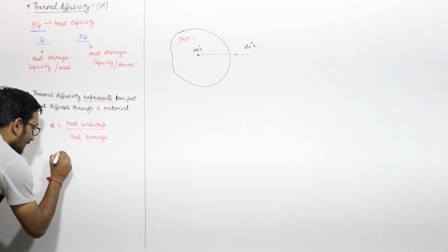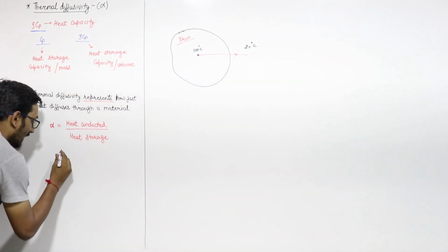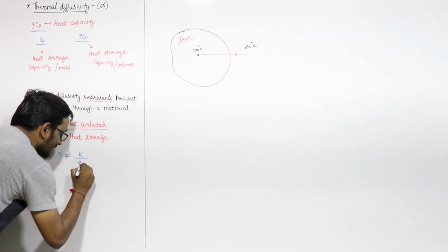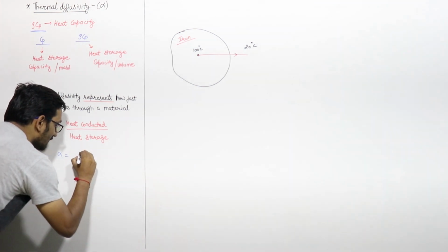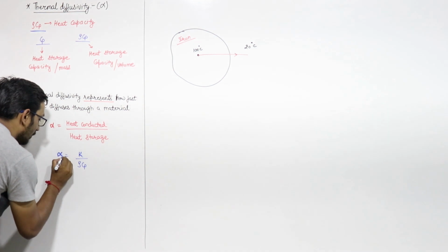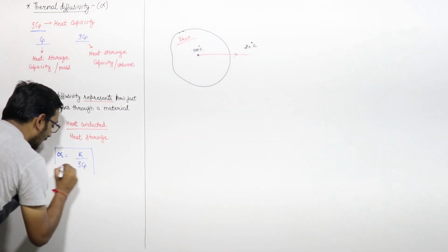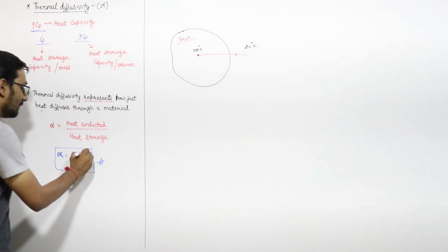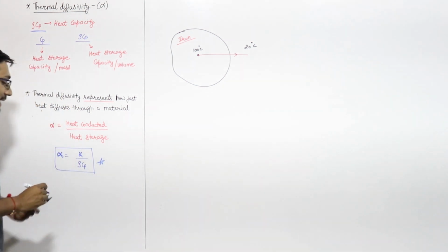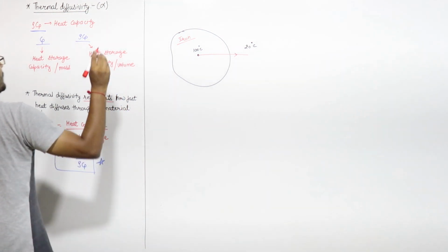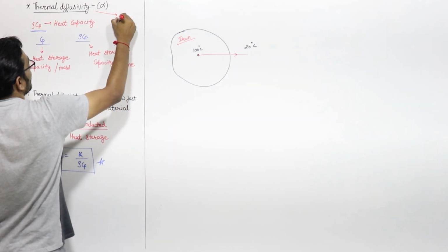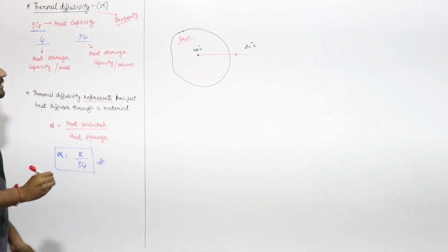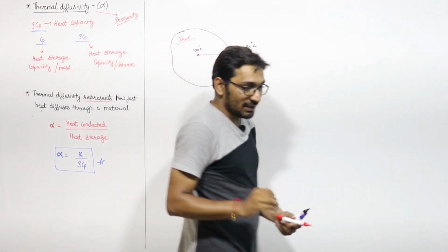So if I write it down, alpha will be equal to heat conducted, that is K, upon heat capacity, which is rho Cp. So alpha is equal to K upon rho Cp. This is the formula for thermal diffusivity, and this is a property of a material. You just remember this, that thermal diffusivity is a property of a material. It is a constant for a material, right?